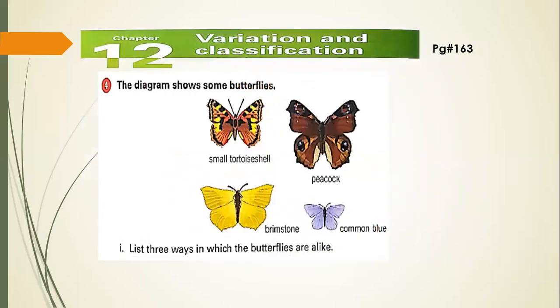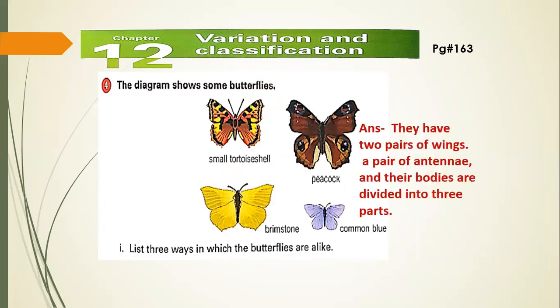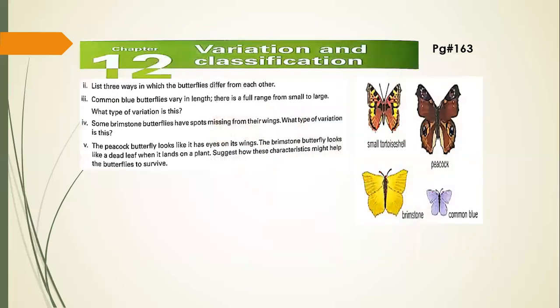Now, students, come towards the fourth question. The diagram shows some butterflies. We will give the answer of this question according to these pictures. List three ways in which the butterflies are alike. So they have two pairs of wings, a pair of antennae, and their bodies are divided into three parts. The second part of this question is: list three ways in which the butterflies differ from each other. So the answer is they are different in colors, they are different in wing shape, and their sizes are also different.